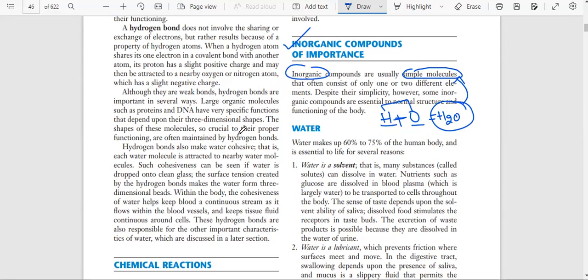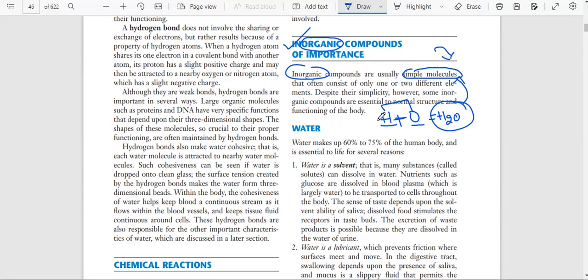And the second thing we have to remember about inorganic compounds is that these molecules are taken from outside of the body. It means organs do not get involved in producing these molecules. So our body organs are not directly involved in producing these molecules. So these are the two things we have to remember about inorganic compounds.